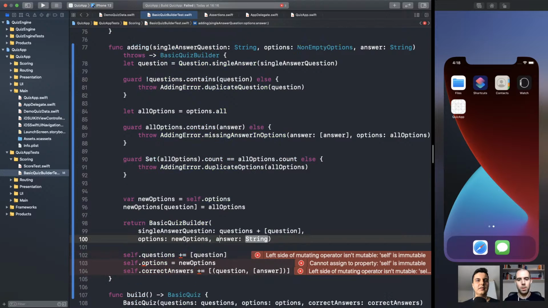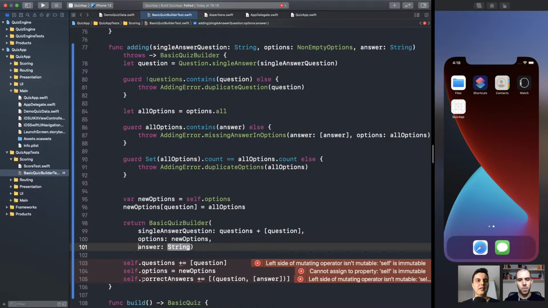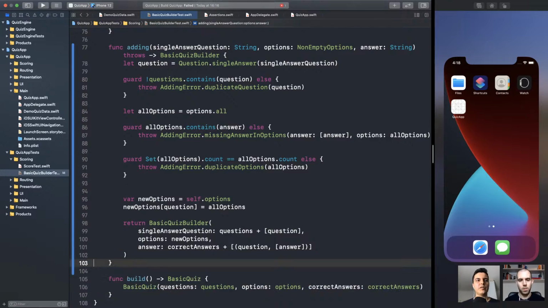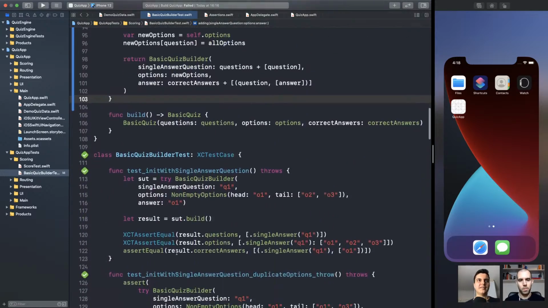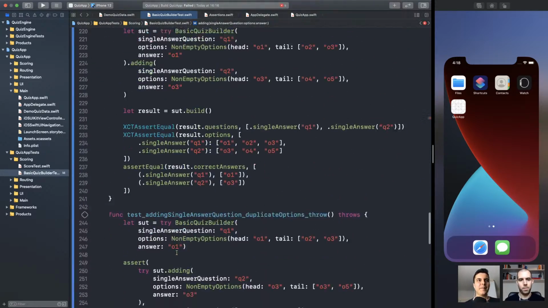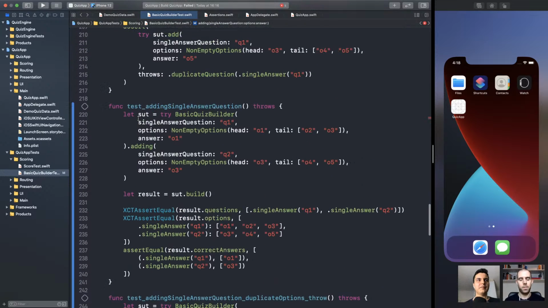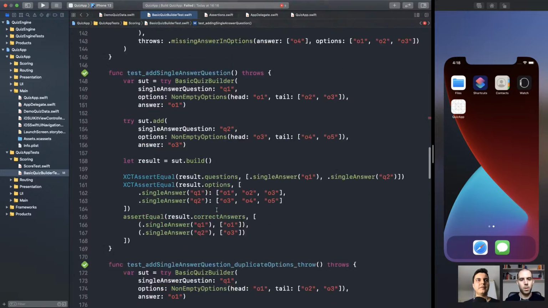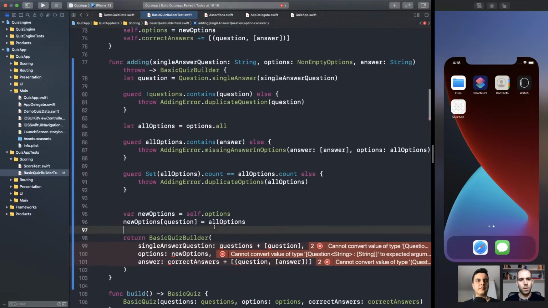And the answer is the correct answers plus the new one. And then we can chain it. That's why it's called Fluent Builder implementation, because you can chain them like this. And you can call adding, adding, adding, and so on, many times. You can fluently chain the operations. Make sense?